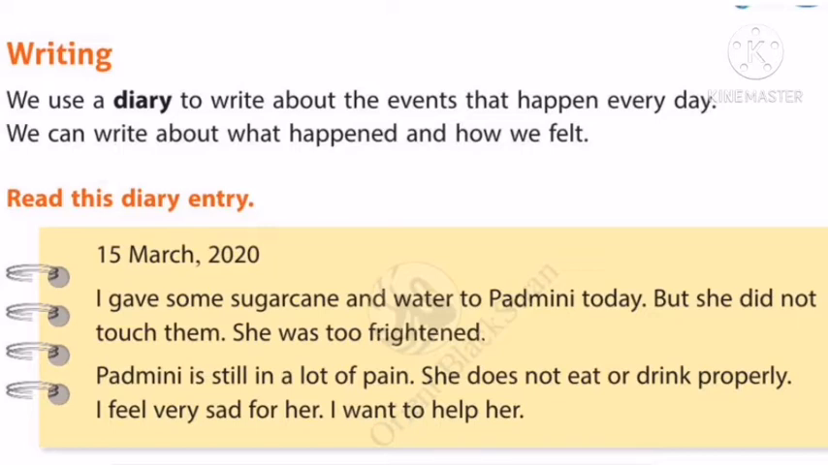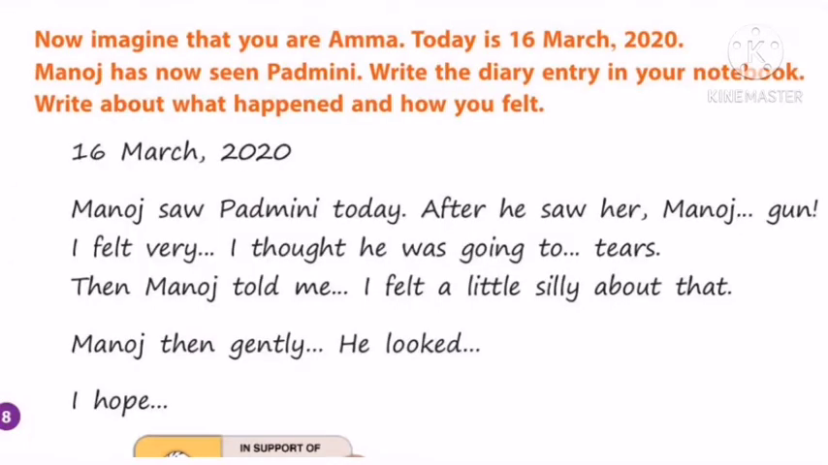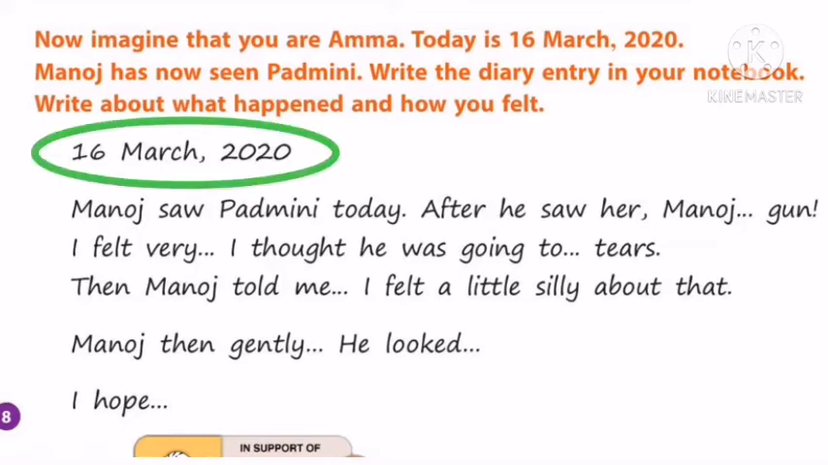Okay. Now let us see the question. Now imagine that you are Amma. Today is 16th March 2020. Manoj has now seen Padmini. Write the diary entry in your notebook. Write about what happened and how you felt. So children, before we saw the diary on 15th March 2020. So here we have to write the diary entry of Amma on 16th March 2020.